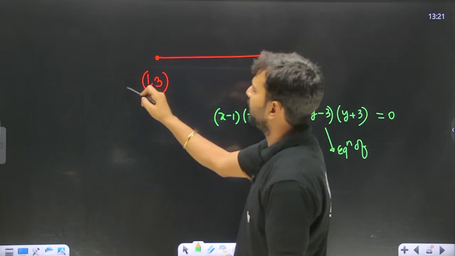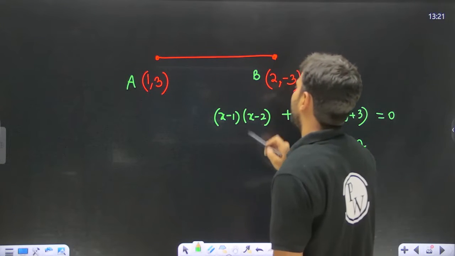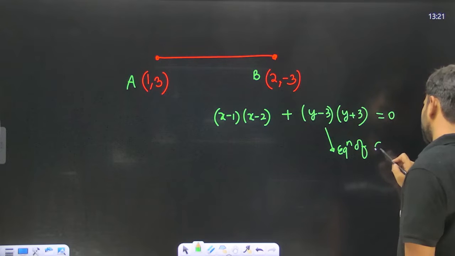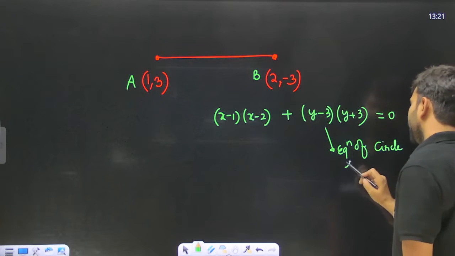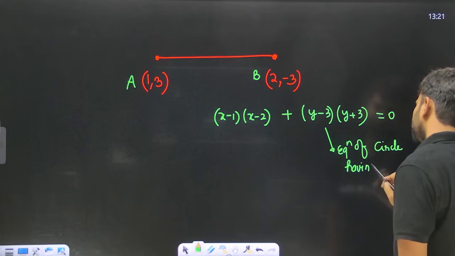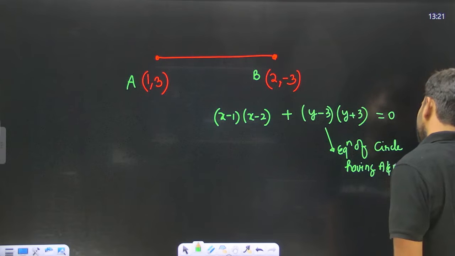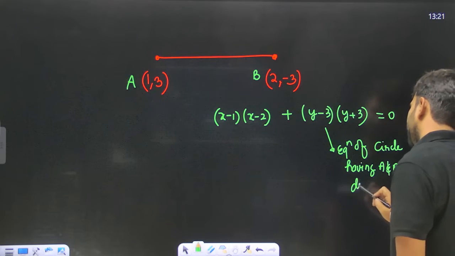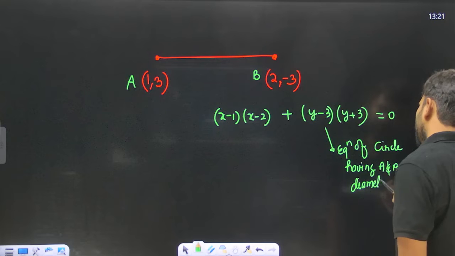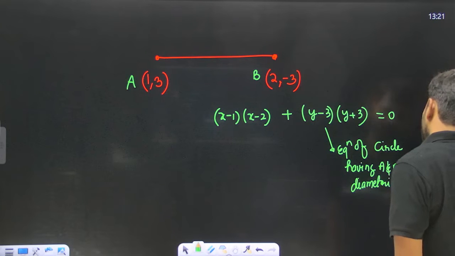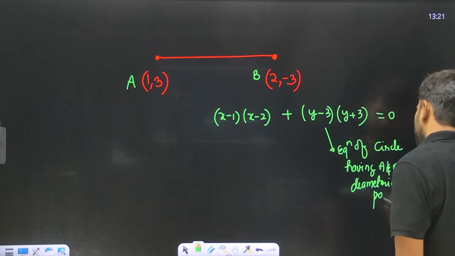Equation of the circle having A and B as diametric endpoints. Diametric endpoints means the endpoints of the diameter. Okay, I hope you guys are clear with this.